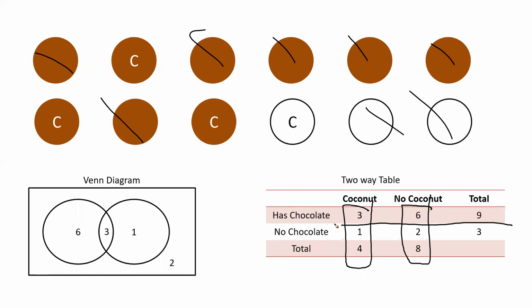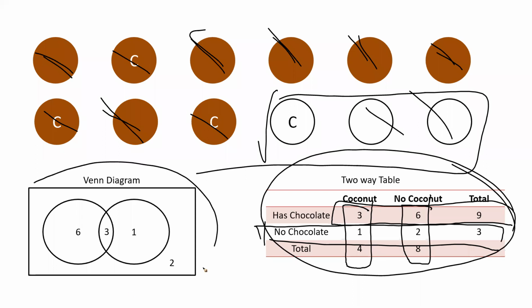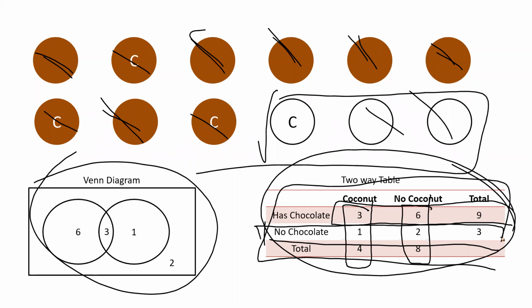If I see like this, you can see that I have 9 toffees where I have chocolates. 1, 2, 3, 4, 5, 6, 7, 8, 9. And I have 3 toffees with no chocolate. Absolutely. So by creating this table, I'm getting a good insight. By creating a Venn diagram also, I'm getting an insight. But obviously, we prefer to go with a tabular format rather than a Venn diagram. Sometimes business wants to create a Venn diagram, then we can go for it. But tabular format is much more intuitive than the Venn diagram.